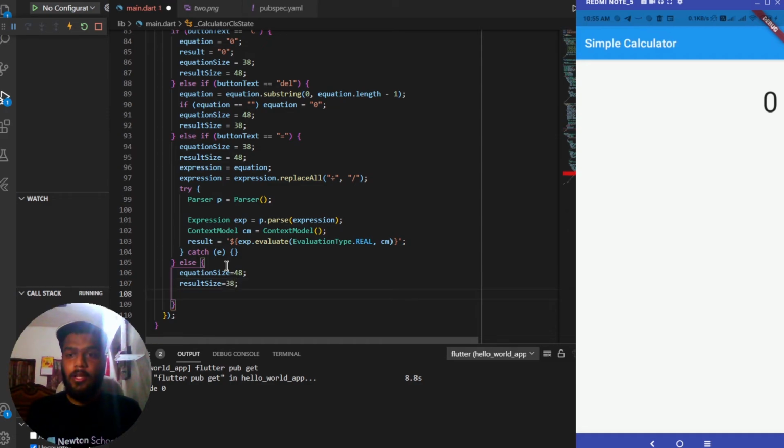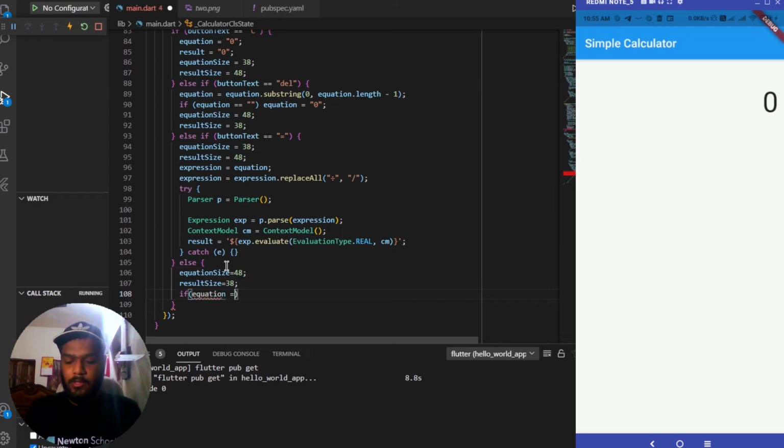38 over here. We'll be checking if the value of equation is 0, and in that case we'll be setting the value of equation to button text, else we'll be setting the value of equation to equation divided by button text. So let me check it over here.